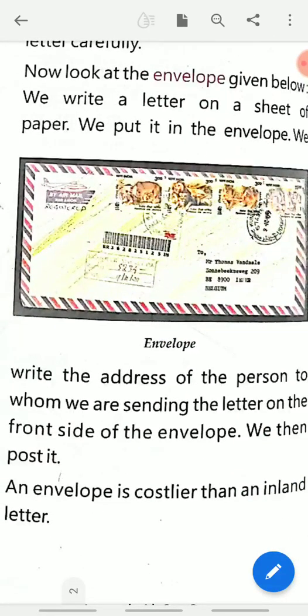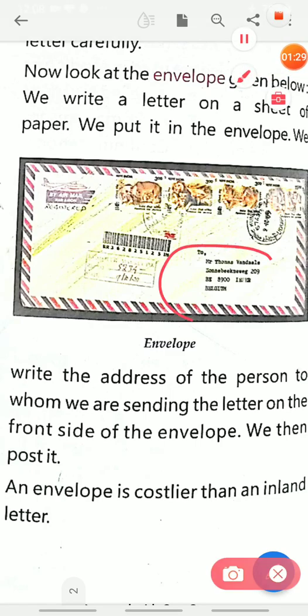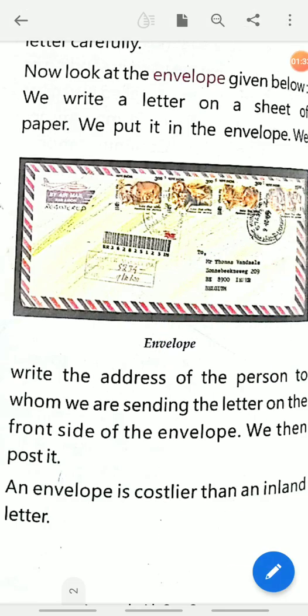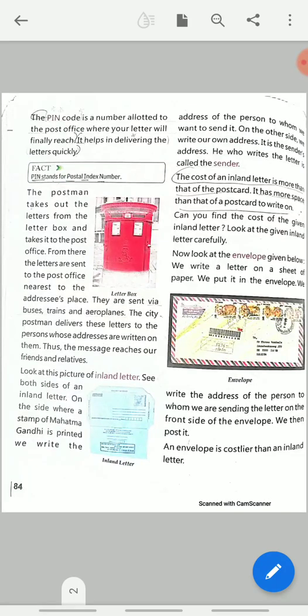And about the envelope also, we have written that it is costlier than the inland letter, and over here we write the address to whom we are sending. So this we did in the last class. Now we are going to start today's class.